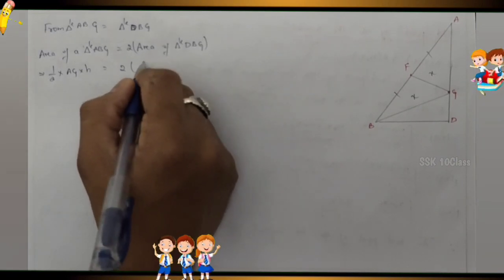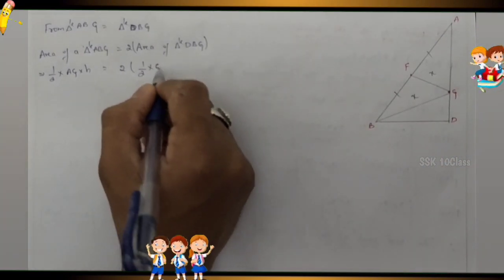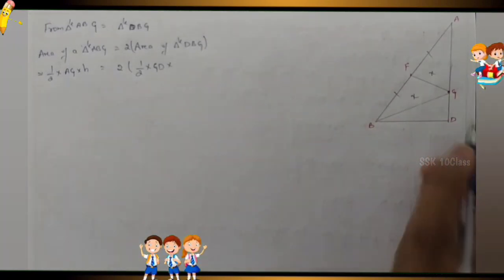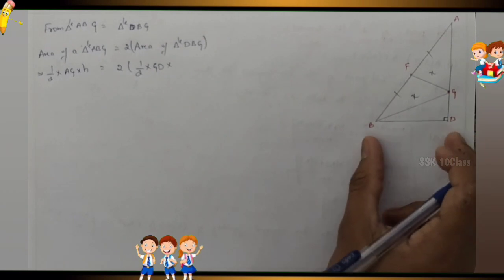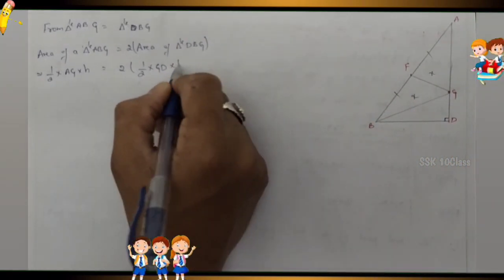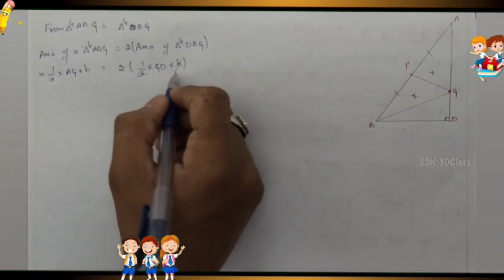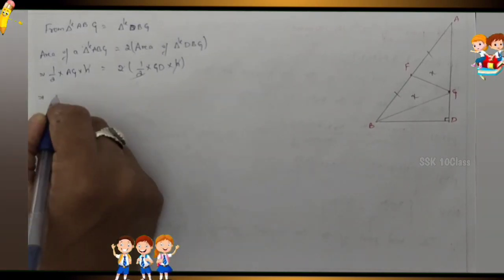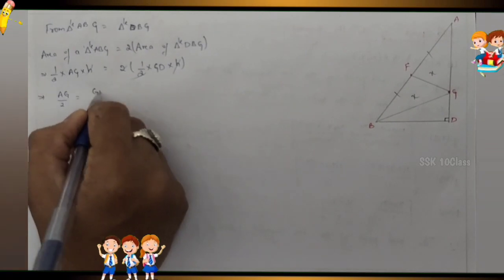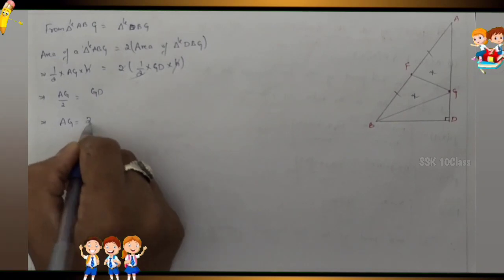Now here, area of triangle is half into base. What is the base here? GD into height. Height is BD, which is the right angle. So BD is the height. From here also it is the same, so this is also height only. So height means you take h only. Now half cancels, h cancels. What is the remaining here? AG by 2 equals GD. So we get AG equals 2 GD.